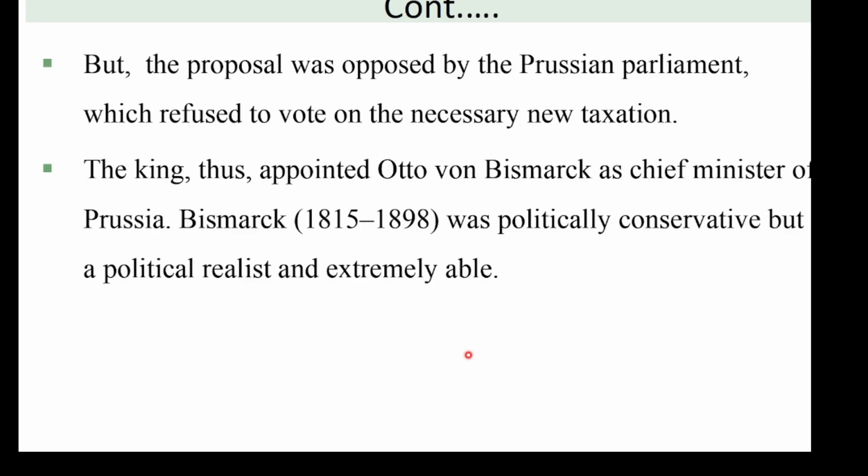So, but the proposal was opposed by Prussian Parliament. Why? It refused to vote in unnecessary new taxation.